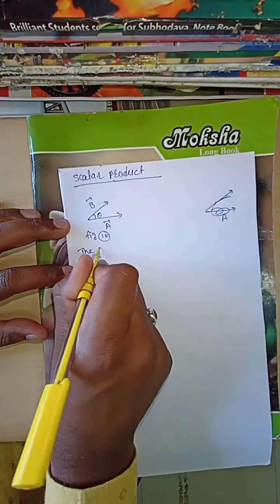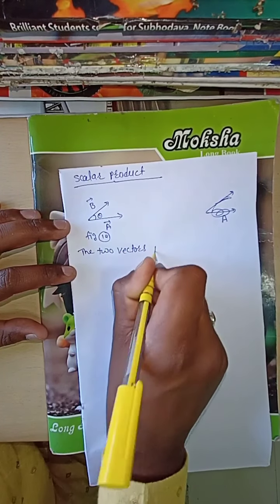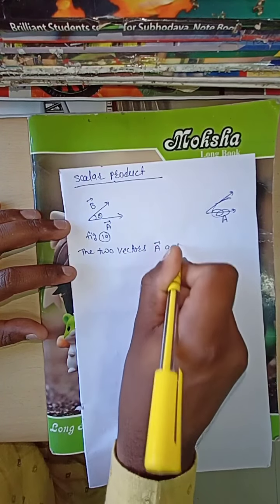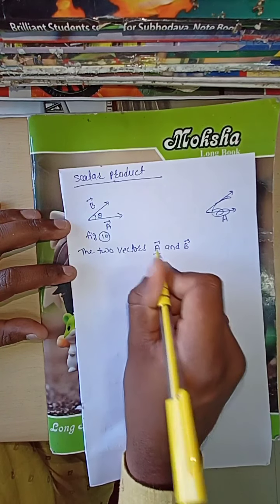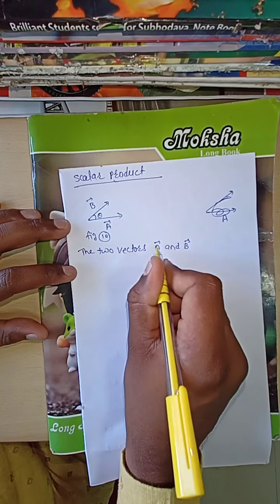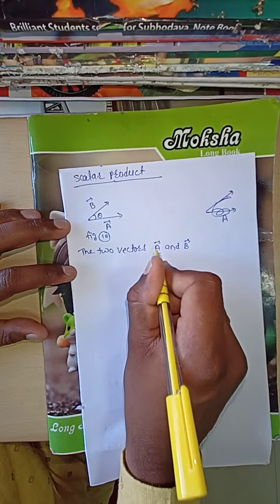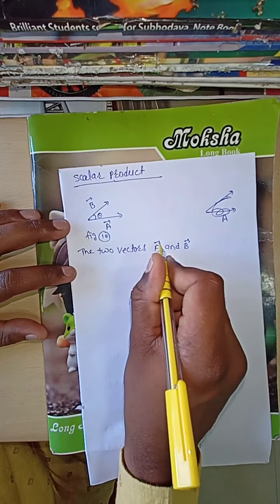See here, the two vectors A bar and B bar. In the book, this A bar is written as a bold A. Bold A is nothing but A bar.